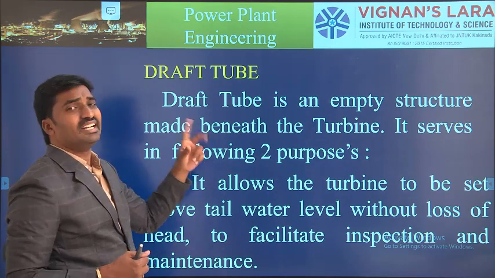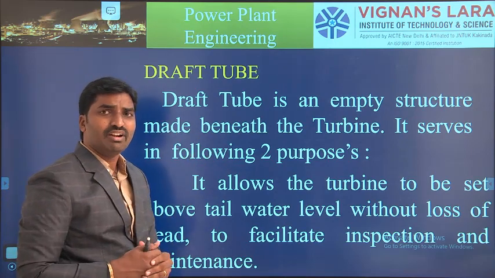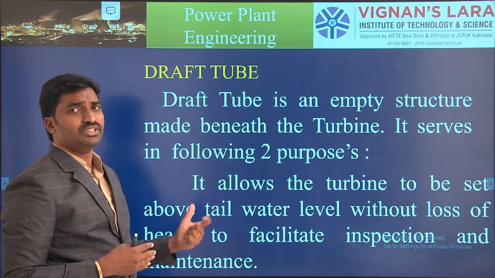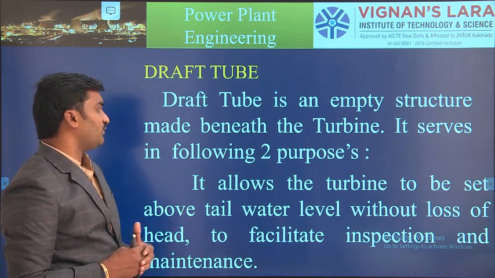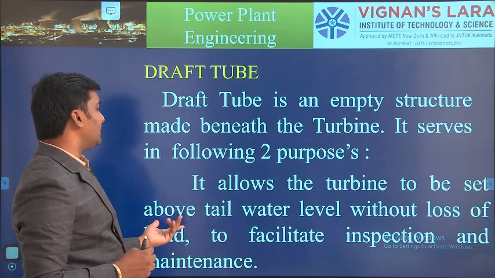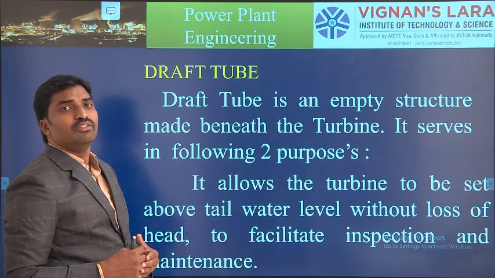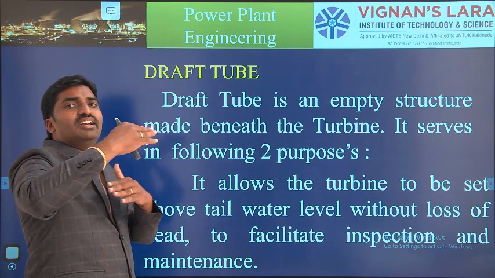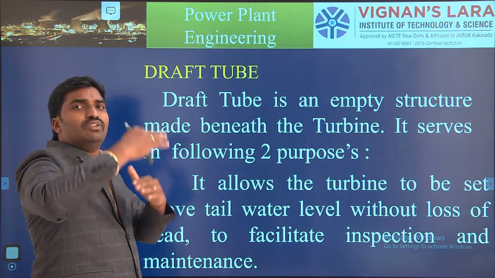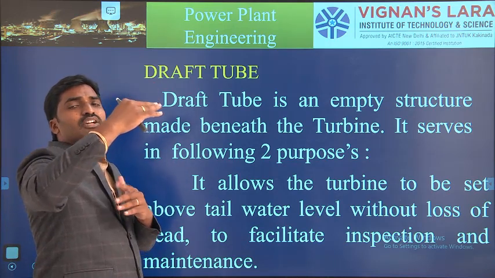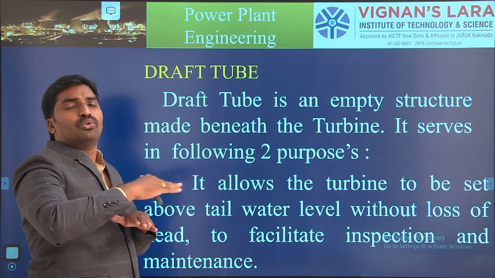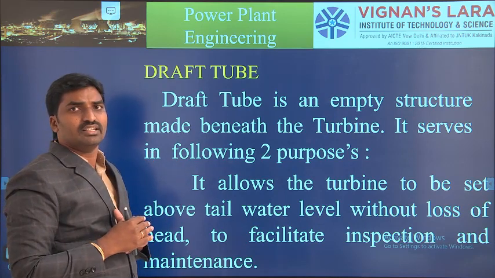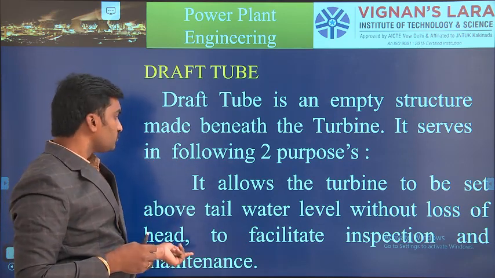It serves the following two main purposes. The draft tube allows the turbine to sit above the tail water without loss of head. So it maintains a constant head, with no fluctuations of head. Due to this, we get a constant flow of electrical power generation.